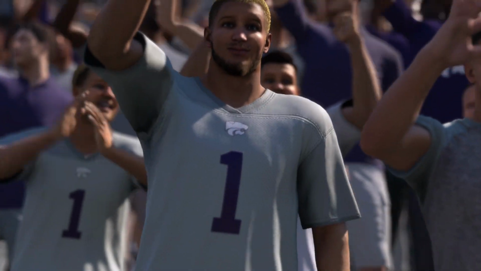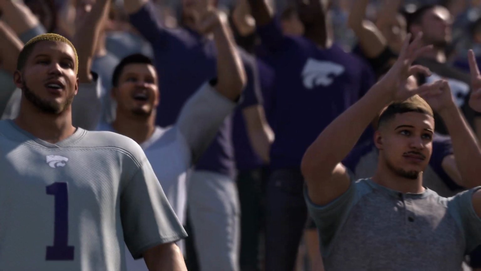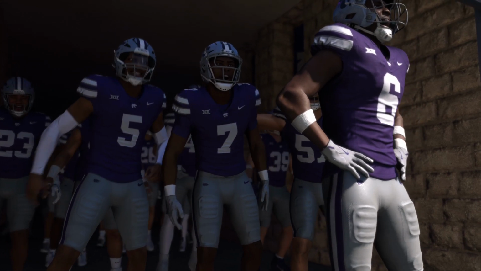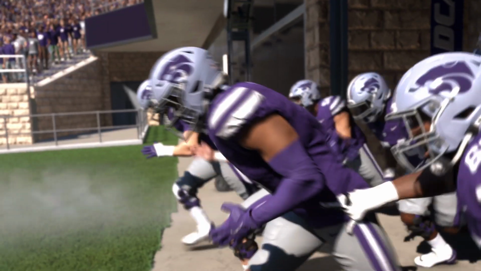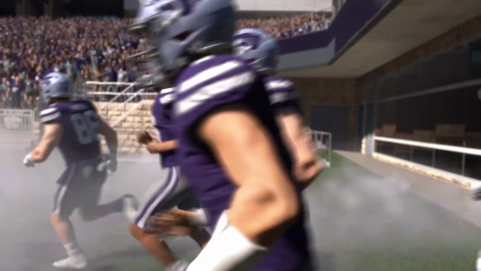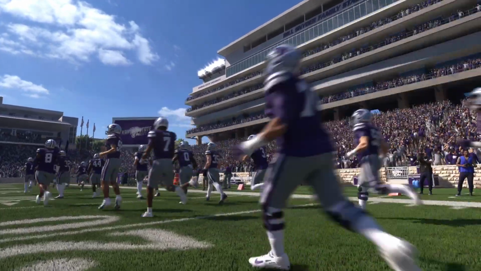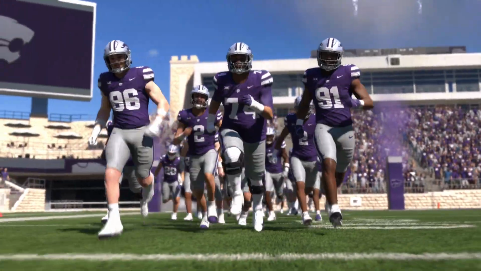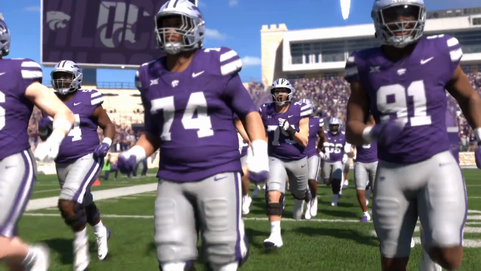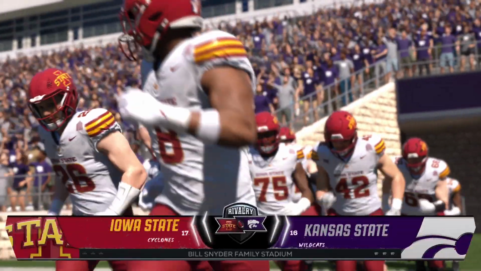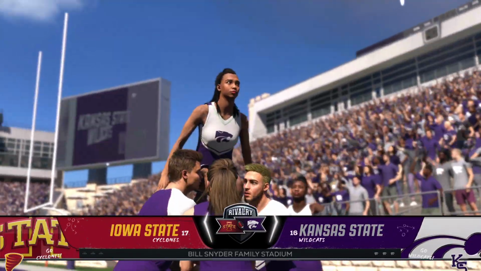Welcome to the Little Apple and Bill Snyder Family Stadium, the home of the Kansas State Wildcats. As we'll see a team from the Big 12, the Iowa State Cyclones, taking on the 16th ranked team, the Kansas State Wildcats. For EA Sports College Football, I'm Chris Fowler here with Kirk Herbstreit. Let's get this thing underway.